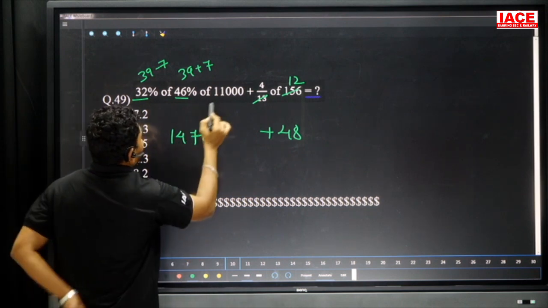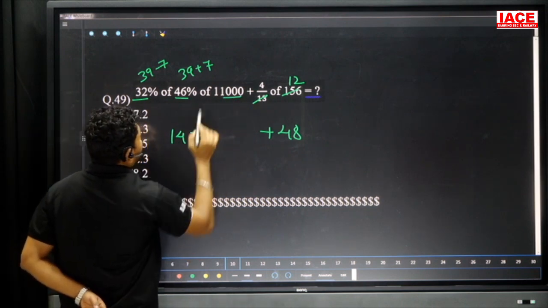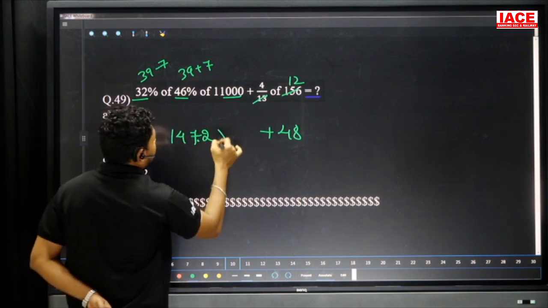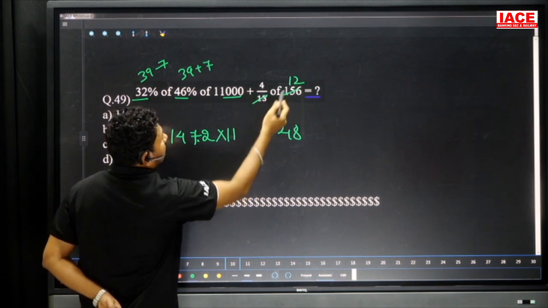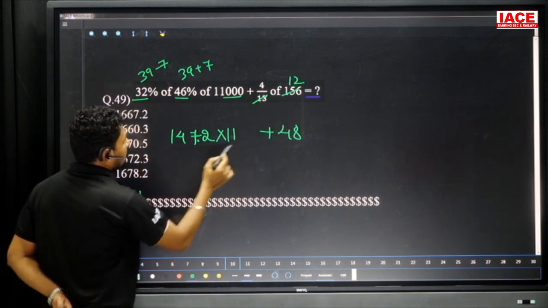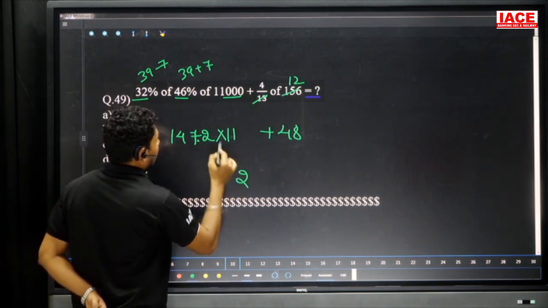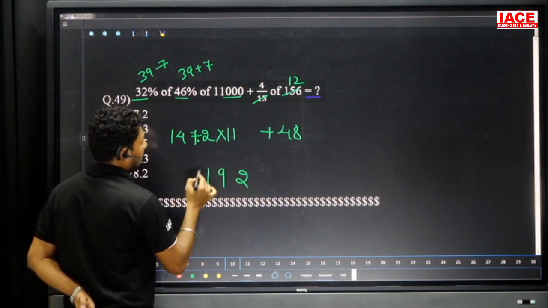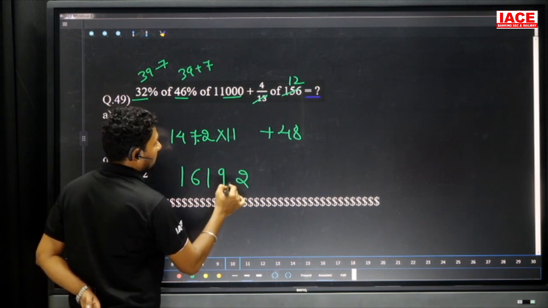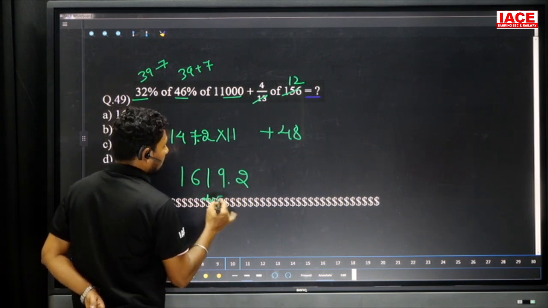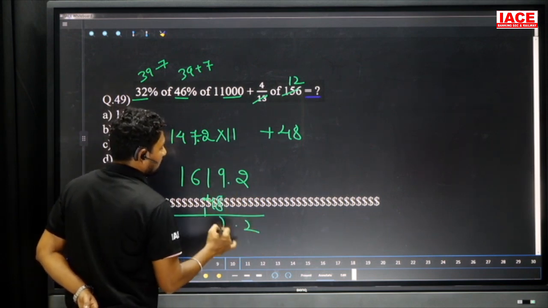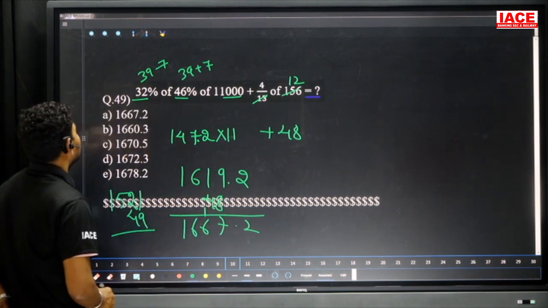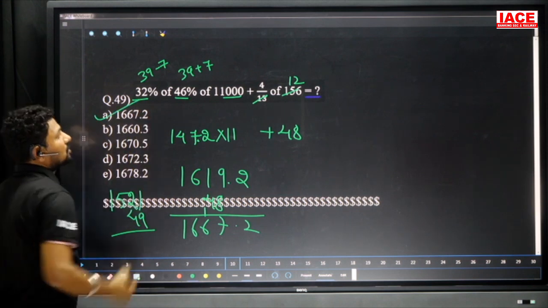And here the value has how many zeros? 3 zeros. Look here, one decimal will be there. 147 into 2, and extra multiplied with 11, plus 4 into 12 is equal to 48. And multiplied here, so you will get what? Here 2, and 2 plus 7, 9, and 7 plus 4 is 11, 1, and 1 plus 4 is 5, 5 plus 1, 6, and 1, 1619.2, and extra we have to add 48. Then the final answer is 1667.2. 1667.2 means our option is the first option, option A.